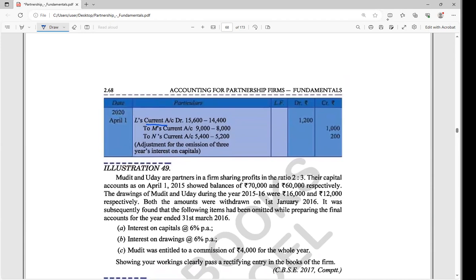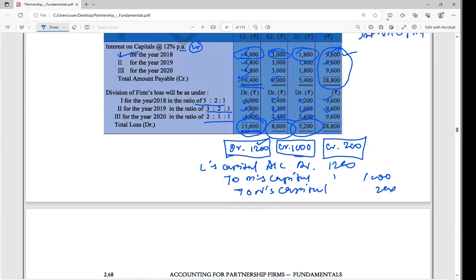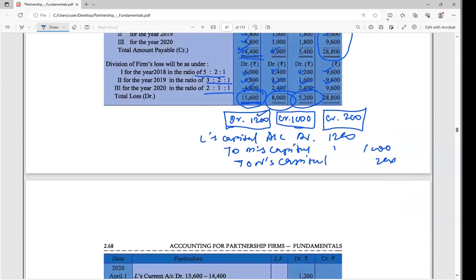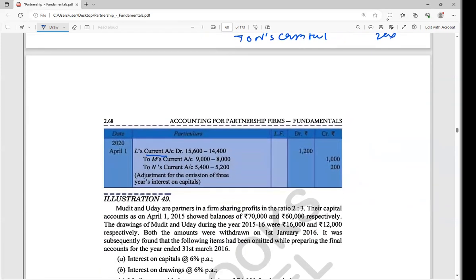You want to write this? This question you want to write? This question, past adjustment question, is very, very important. I'll solve another question. Okay, do this.